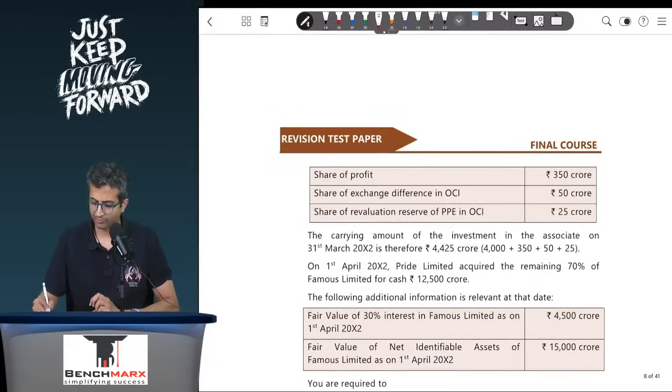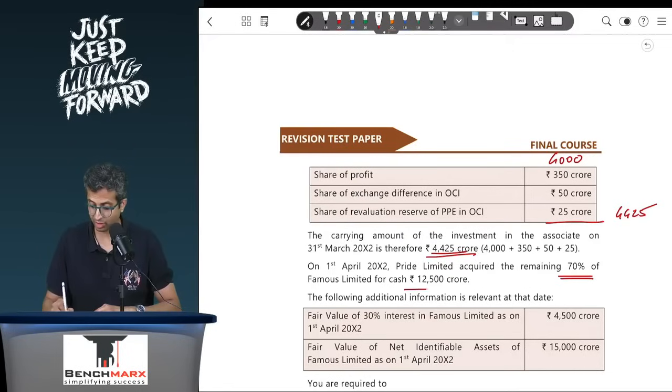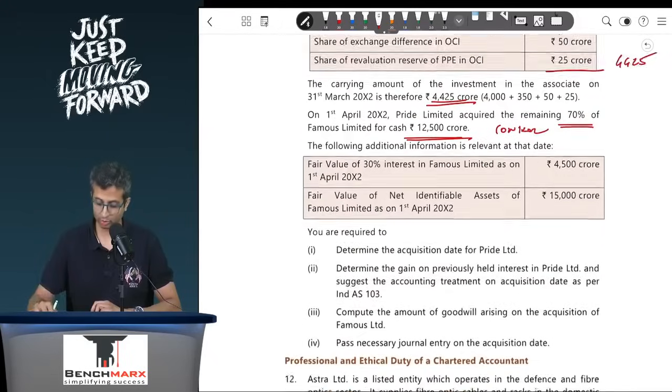So you will have, on the initial 4,000 crores, you must have passed the entry investment account debit to consolidated profit and loss, investment account debit to, let's say, FCTR in OCI, investment account debit to revaluation, and hence if you total this comes to around 4,425 crores. So the carrying amount is 4,425, and on 1st April 2022, Pride acquired the remaining 70% of this other company for 12,500. So with this, control is acquired on 1st of April 2022.